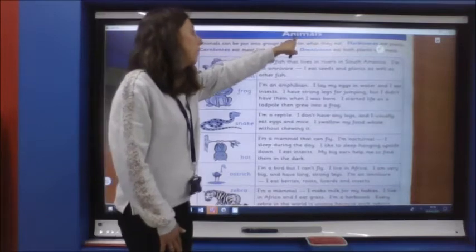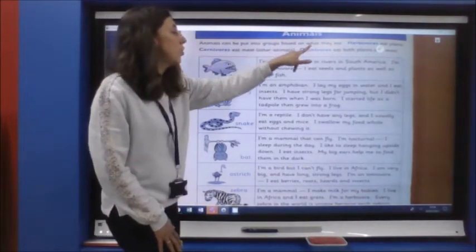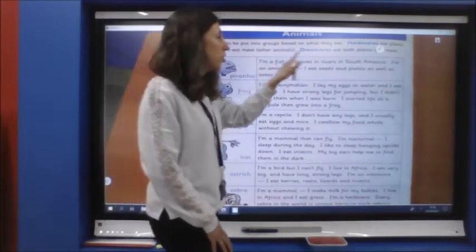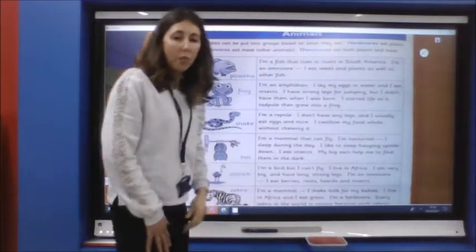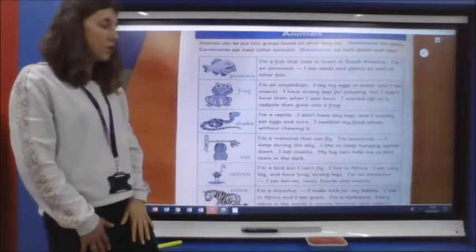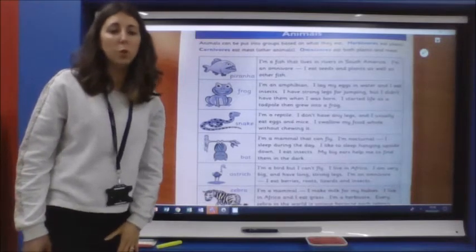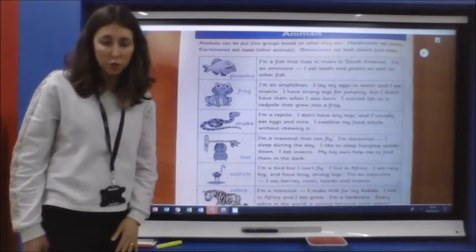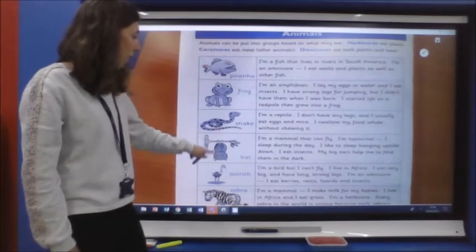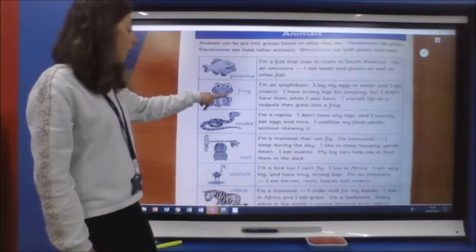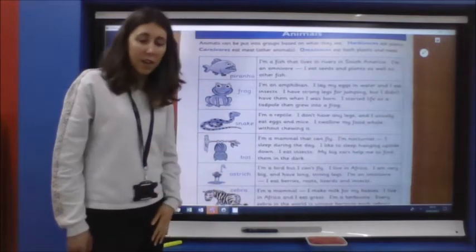So on our page today, we've got our title, which is animals, and then we've got an introductory paragraph that explains a little bit about what the text is about. Okay, it gives a little bit of information. And when we've written non-fiction texts in school, we've often included a little introduction paragraph as well. Then, our animals: we've got a piranha, a frog, a snake, a bat, an ostrich, and a zebra in